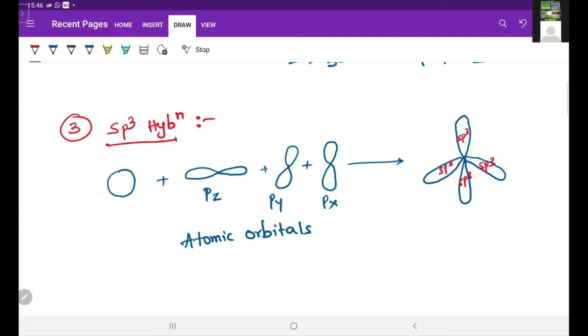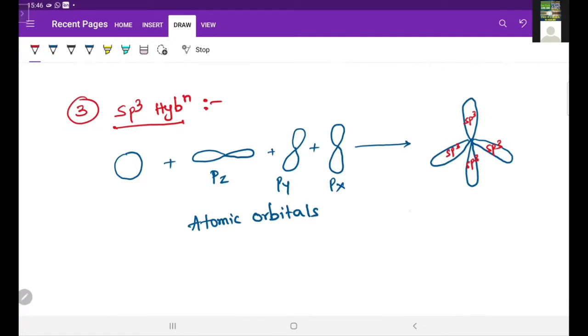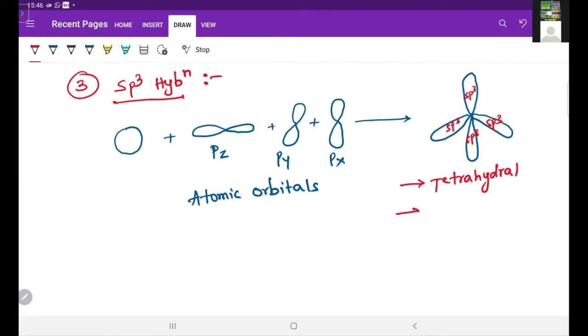So all are sp3 hybrid orbitals. So here geometry is tetrahedral, and bond angle is 109 degrees 28 minutes.